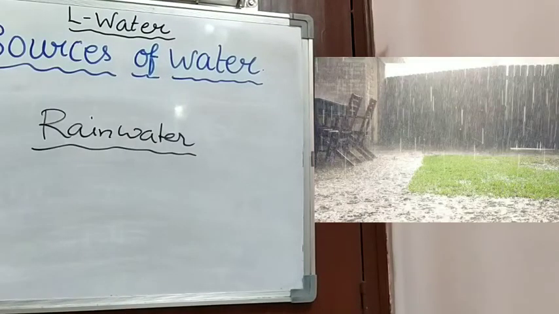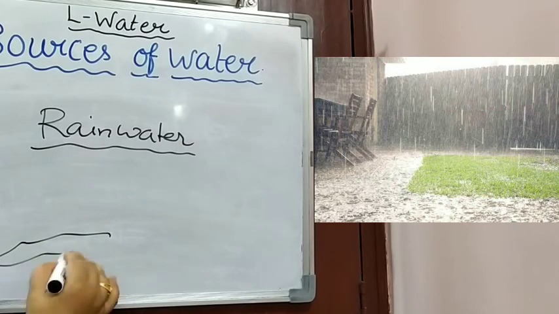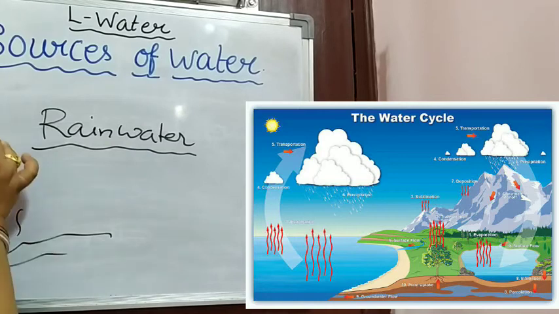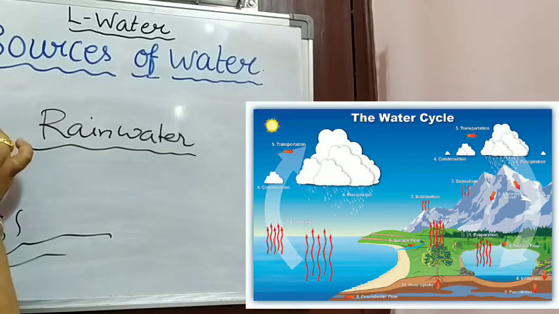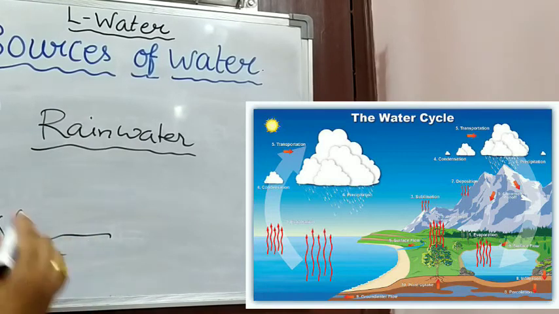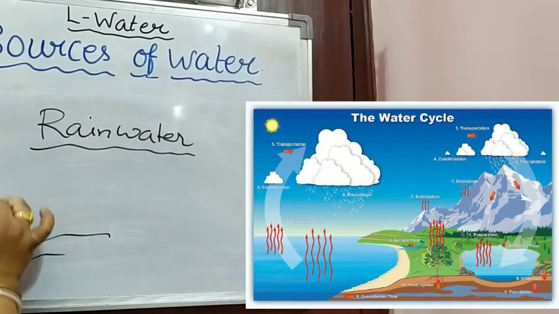Rainwater: you know very well that the surface water vapors go up because of the sun's heat, and when these vapors go very high, they get condensed into water droplets. These droplets come together and make big clouds, and when these clouds become very heavy, they fall down as rain.